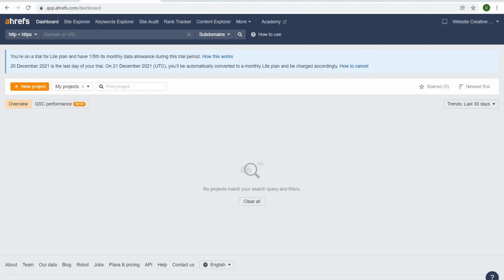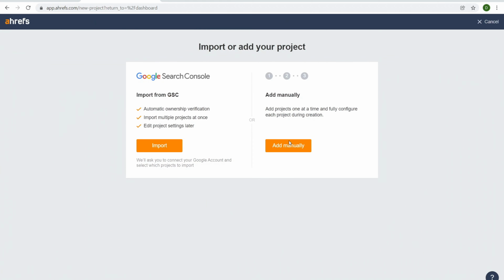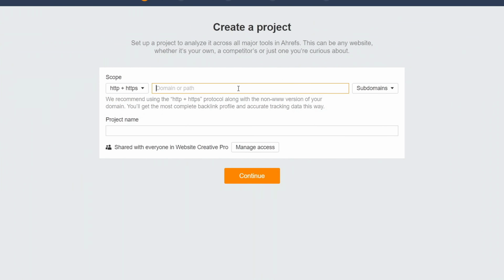All right, so anyways, let's come over here to Ahrefs. Now, I want to add in a new project right over there. We're going to add it in manually. All right, so with a blogger blog, it's www. Most WordPress websites are just the naked domain name, which is totally fine.